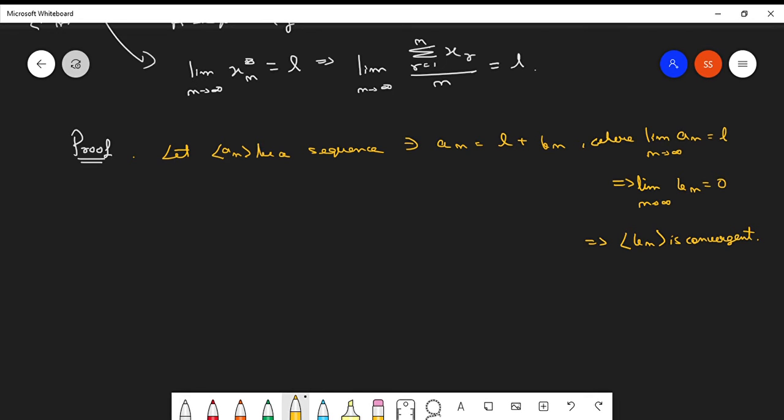The sequence b_n is convergent. So we will use this fact itself.